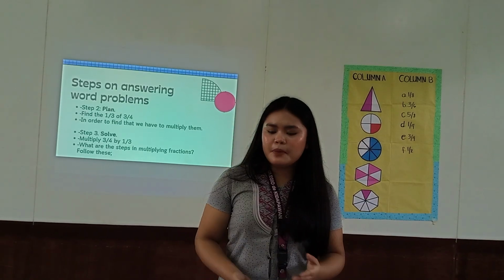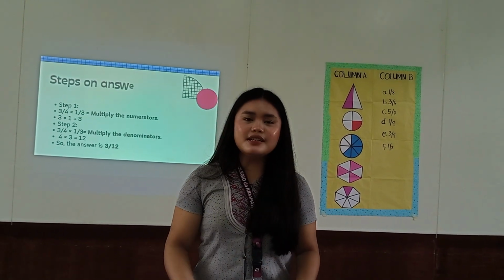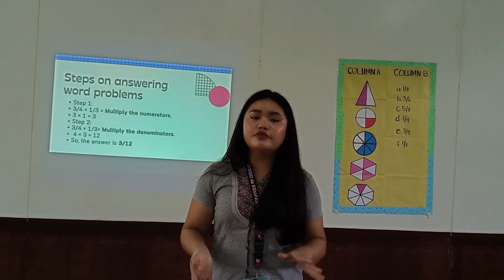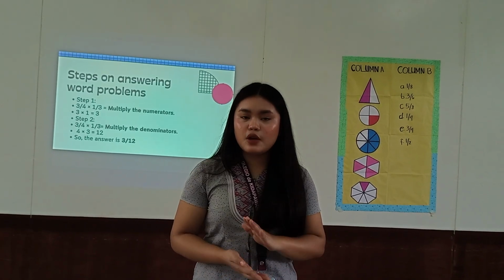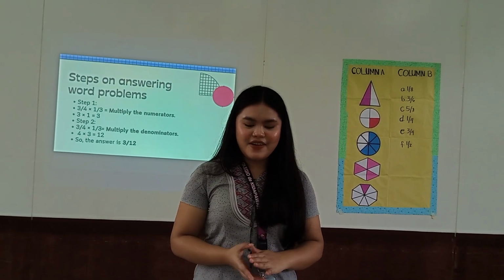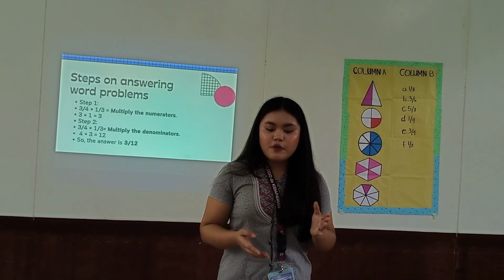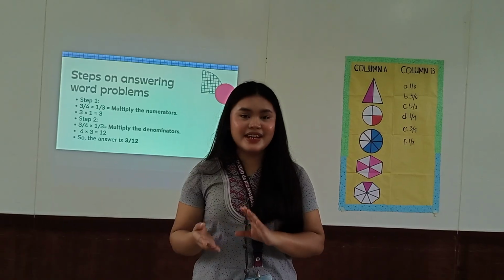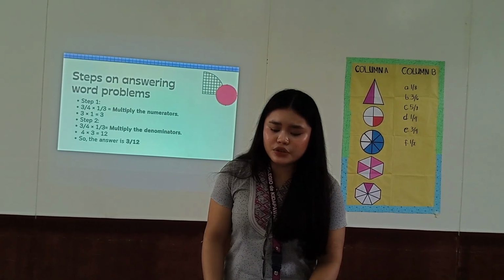Now, what are the steps to multiplying fractions? Here are the steps on how to multiply fractions. Step 1, we multiply the numerators. So 3 times 1 is equal to 3. Very good. Step 2, multiply the denominators. So 4 times 3 is equal to 12. So the answer is 3/12.